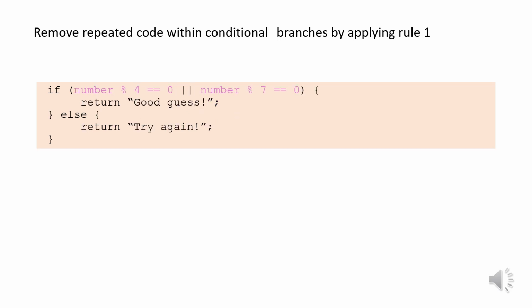So as you can see, we don't have any repeated code between the if and else branches, and we're done with improving the code. So in this example, we applied rule 1, and that was enough for removing the repeated code within conditional branches.